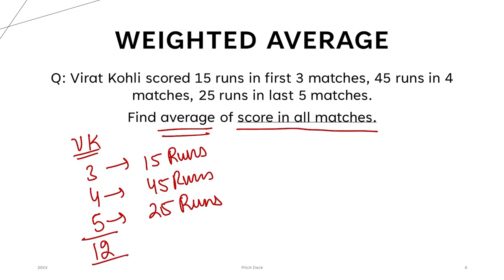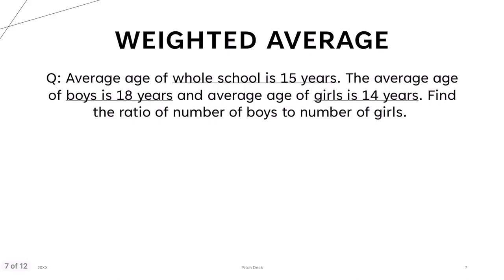Then let's move on. This is a question, and this type of question they are going to ask you in the exam, right? Now let's see. The average age of the whole school is 15 years. The average age of boys is 18 and the average age of girls is 14. The ratio of the number of boys to the number of girls is how much, right?